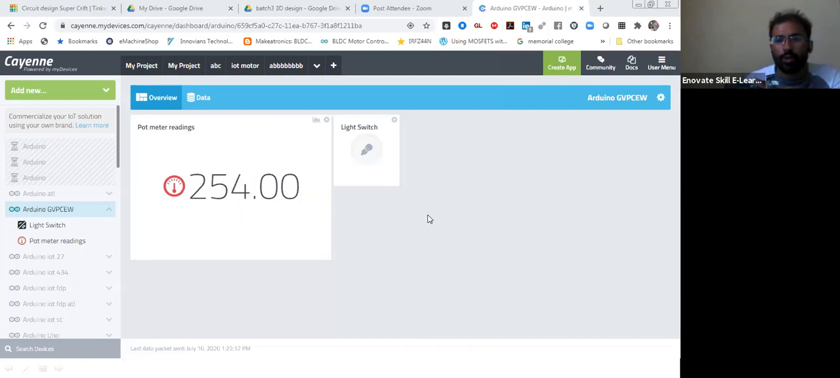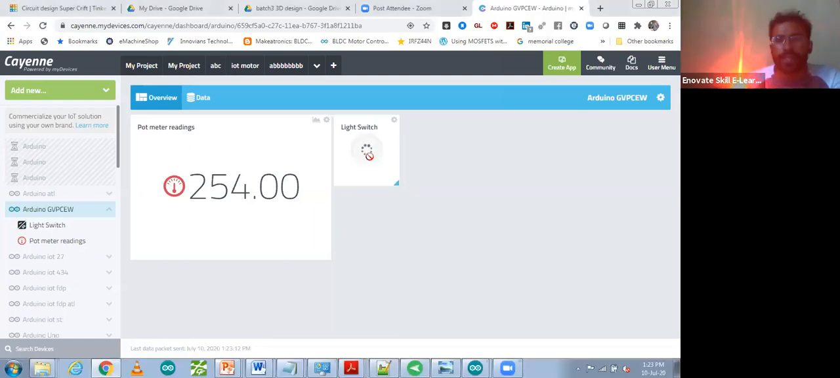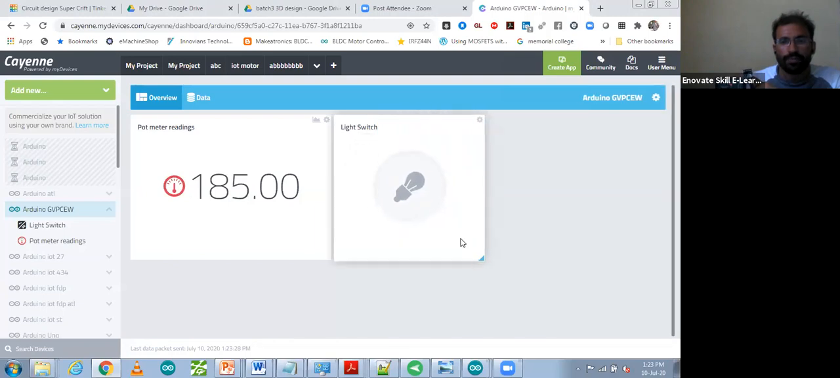Now I'm going to press this button. As I press this button, my LED gets turned on. Are you able to see that LED? The LED will get on. Now I'm going to turn it off, so the LED will get off. Are you able to see? I'm doing this in the cloud. I'm doing this from the cloud.